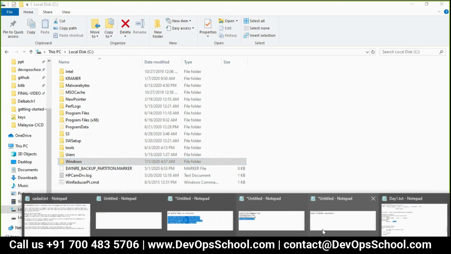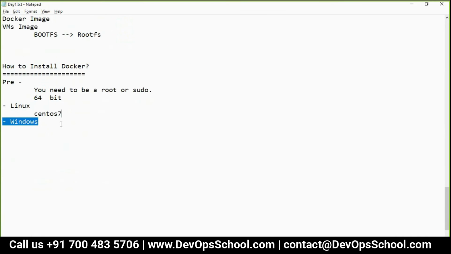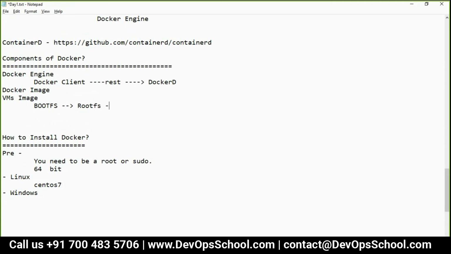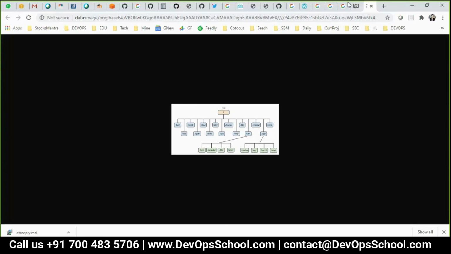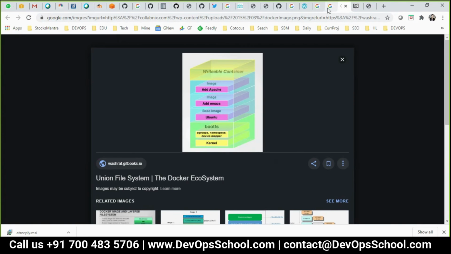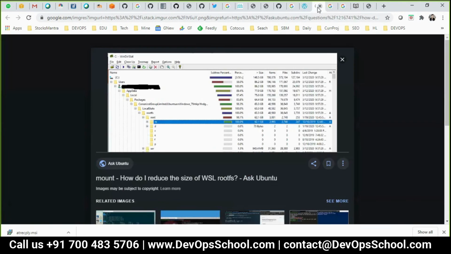Okay. Now here you have a root file system. After that, what you have? User file system. You want to see my user file system? I think this is the right example for the user file. Somewhere I opened. This one.